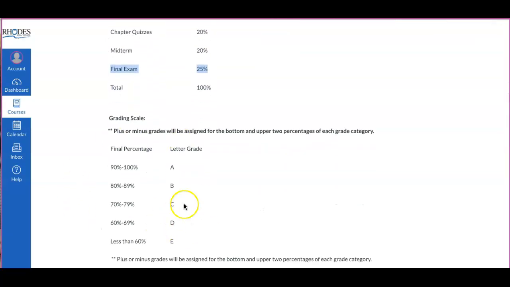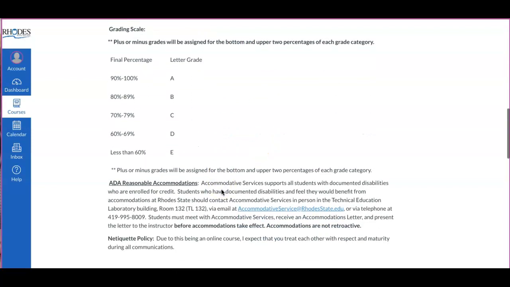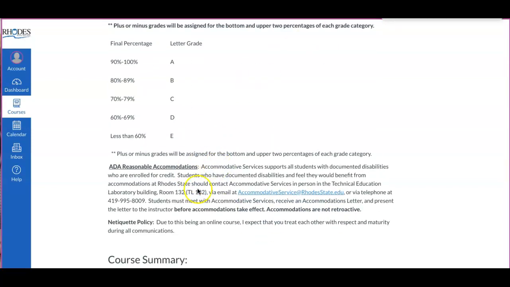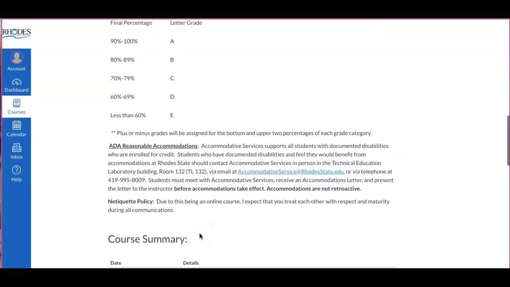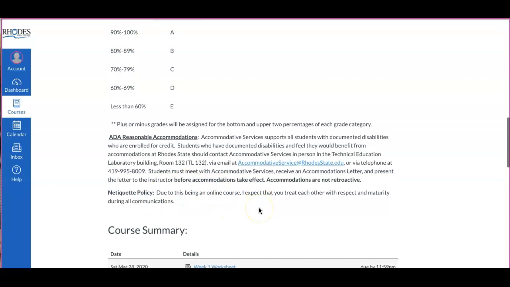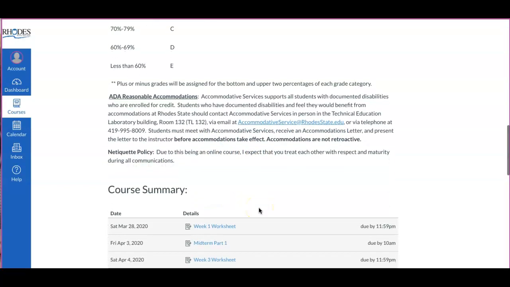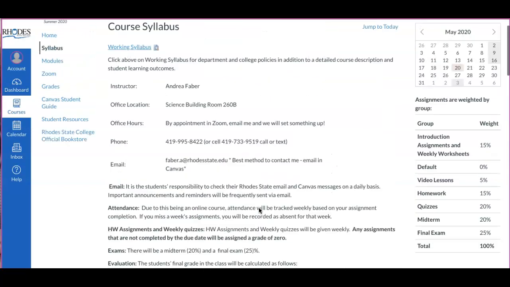Here is the traditional grading scale the math department uses, with the bottom and upper two percentages being the pluses and minuses. There is also information here on ADA accommodations. You will want to contact them by phone or email this summer. And then the netiquette policy: since it's an online class, I do expect that you treat others with respect and maturity during all communications. Okay?